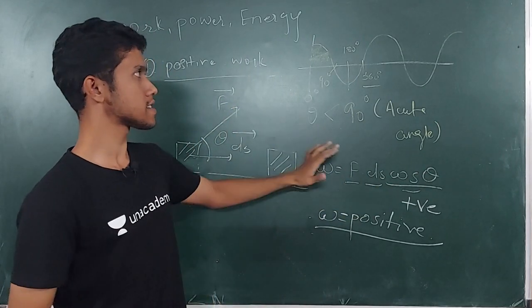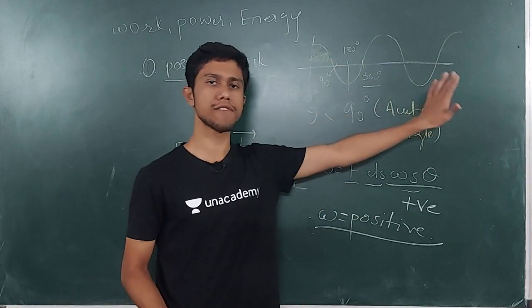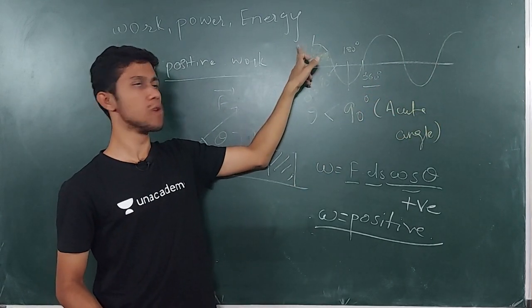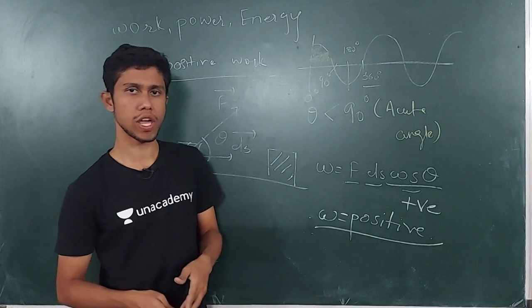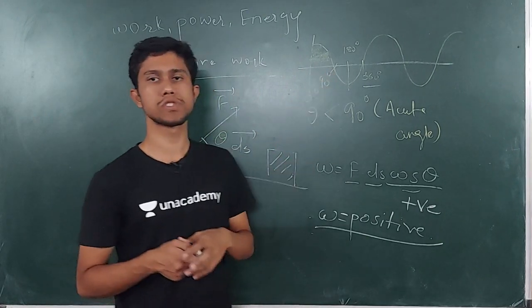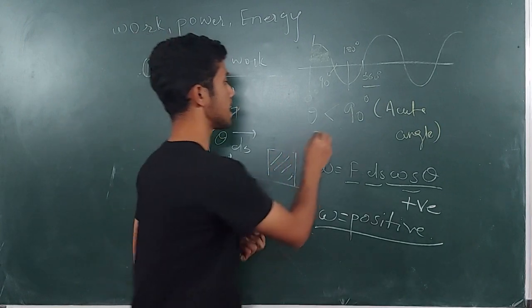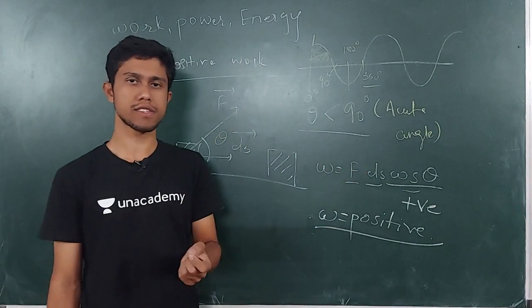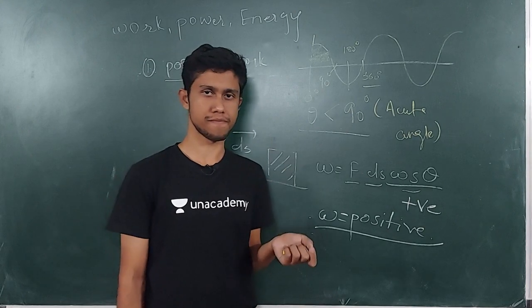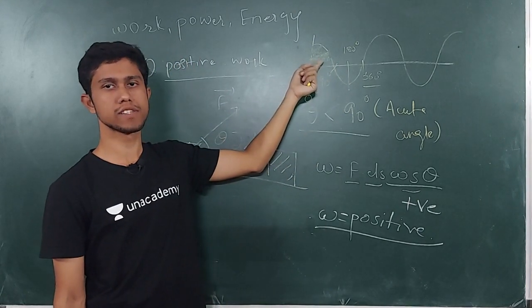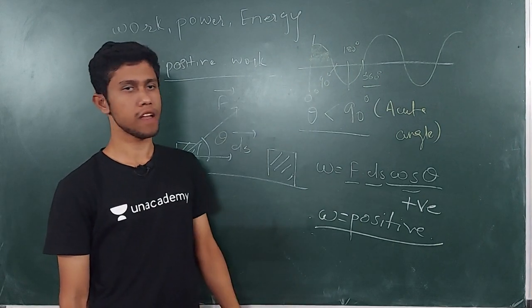So you have to understand that this is the graph of a cos function. It starts from value 1 at 0 degrees, and at 90 degree it is equal to 0. So for all the values of theta less than 90 degree, the value of cos theta will be positive. As you can see here, the yellow shaded part is above the x-axis.